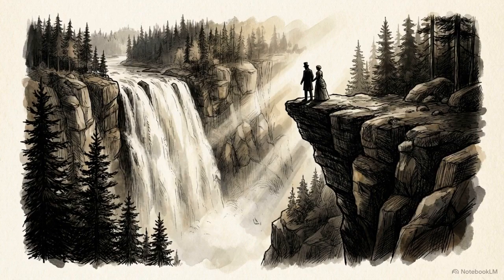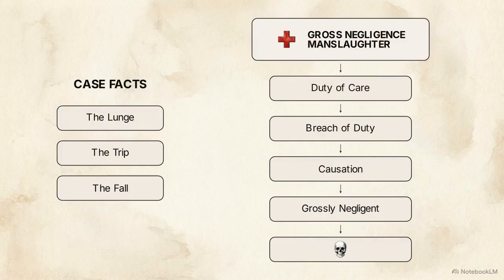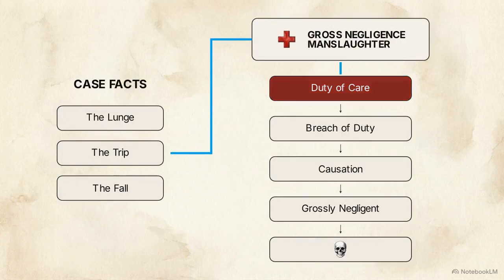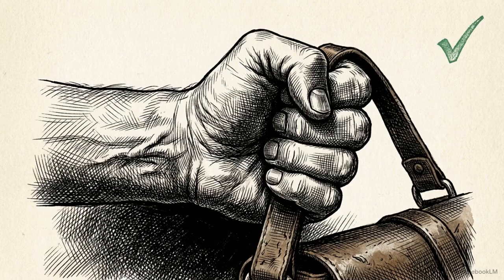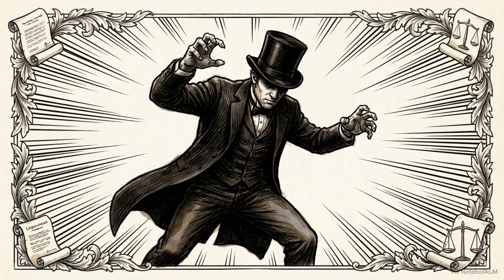Returning to Caspian and Lola at the Waterfall, we can now map the facts to the architecture and assess criminal liability. We begin by ruling out gross negligence manslaughter. Caspian had no established legal duty of care to Lola in this context, eliminating the possibility of a negligence-based charge. We evaluate the facts under Unlawful Act Manslaughter. The base criminal act is simple assault. By lunging at Lola, Caspian intentionally caused her to apprehend the immediate application of unlawful force.